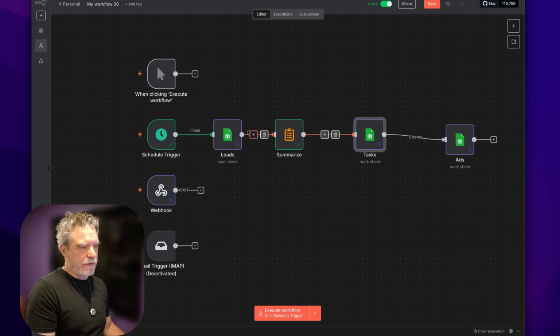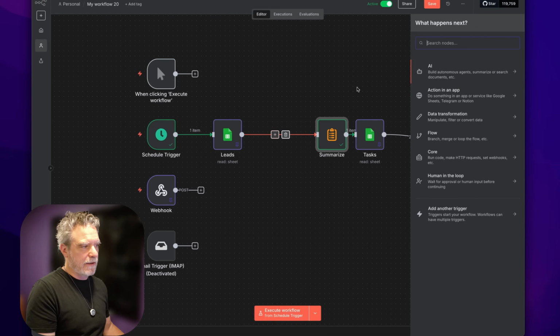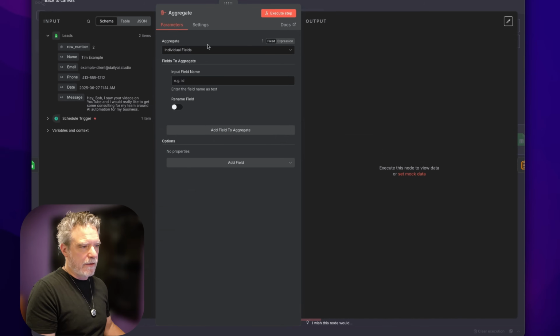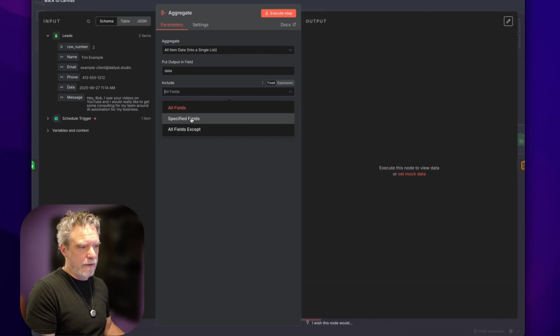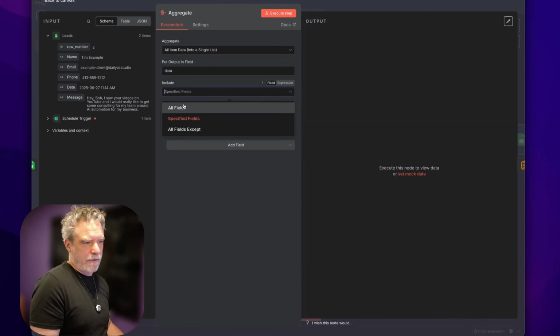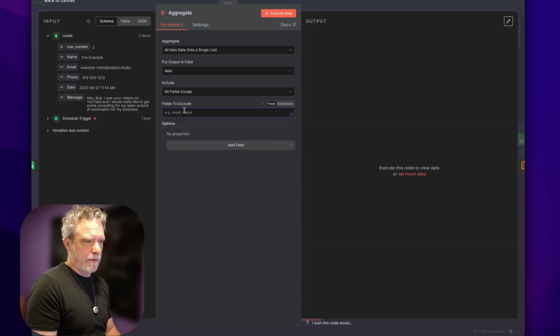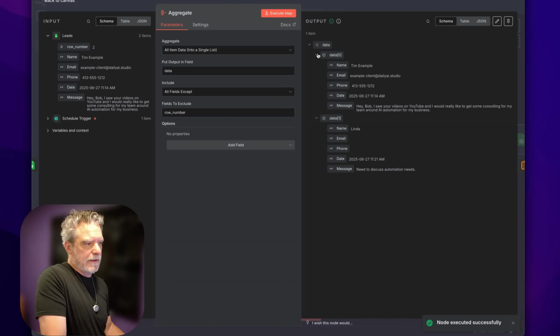But in that case, because there's 2 rows out of there, I want to make sure to get them all. So I'm going to aggregate all those fields, and maybe not all, because I don't want the row number, because I don't really care about that right now. So we'll say row number. So you can see me aggregate that data into one particular output.